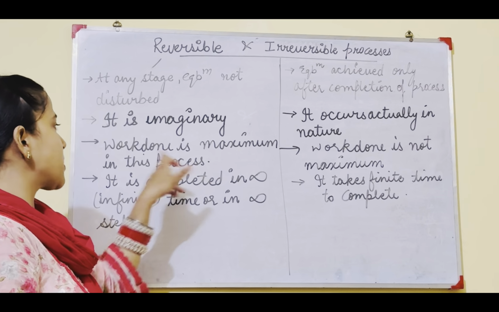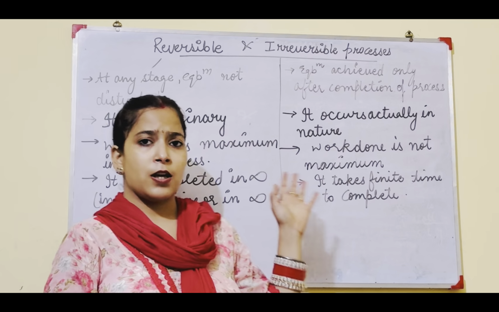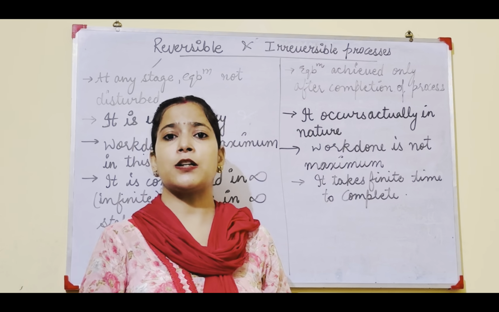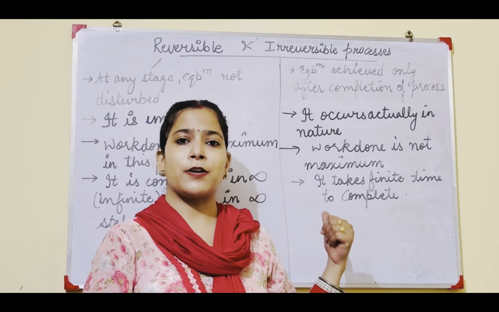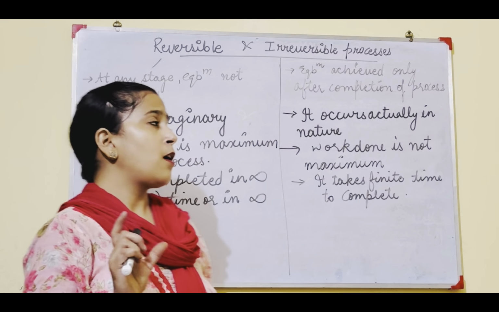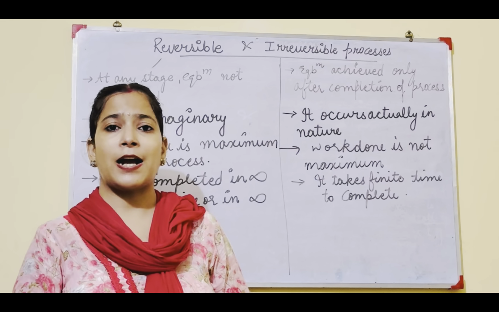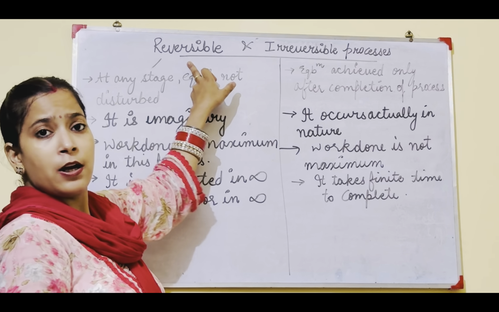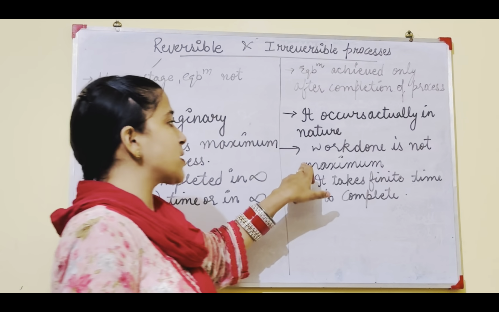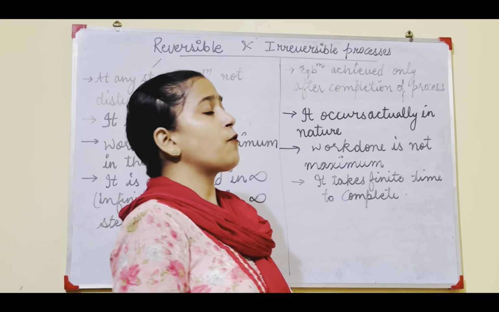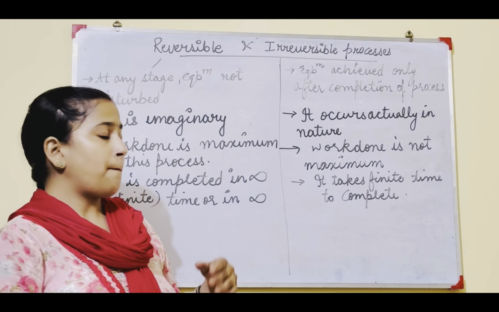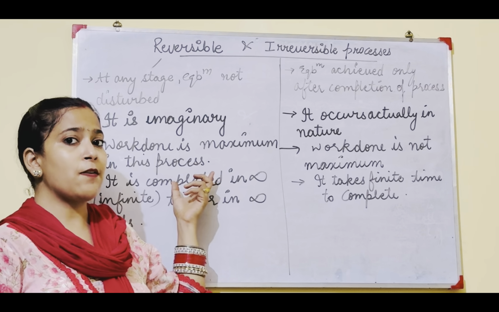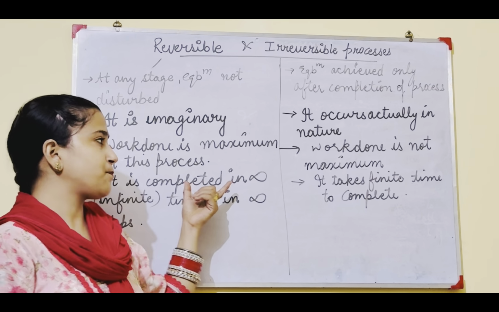Next, work done is maximum in the reversible process. After this, when we start the topics, we will derive the expressions of work for reversible as well as irreversible. The expressions will tell us that work done is maximum in case of reversible process, but work done is not maximum in case of irreversible process, because in reversible the steps are very slow. That's why work done is maximum in this case.